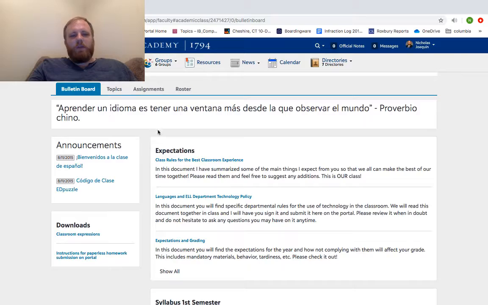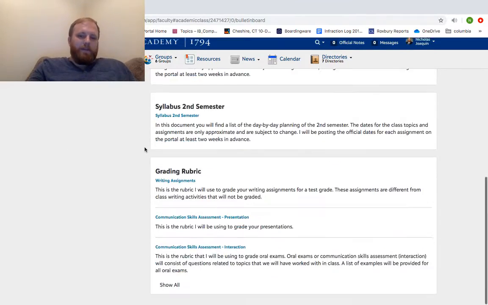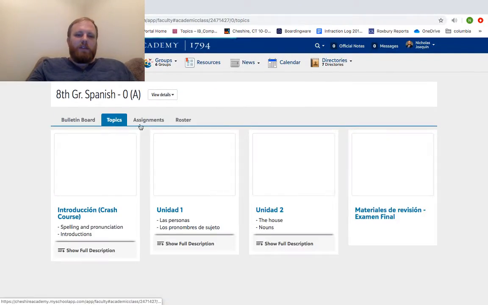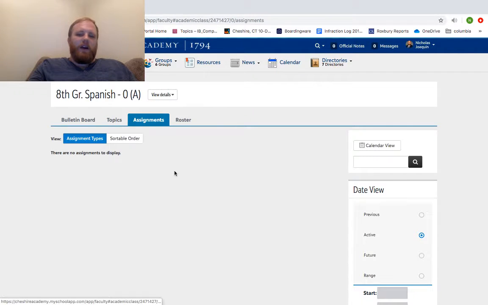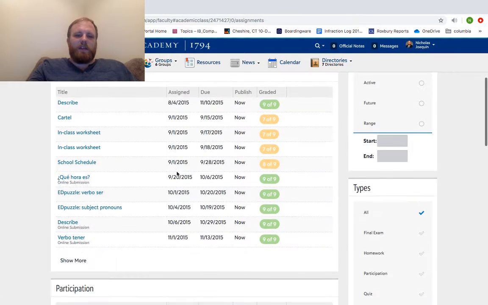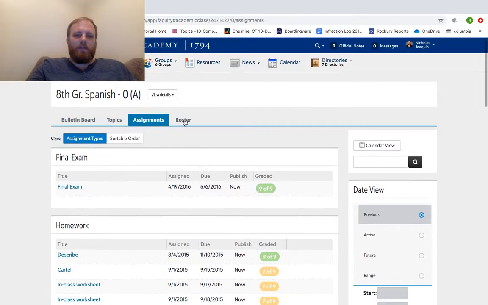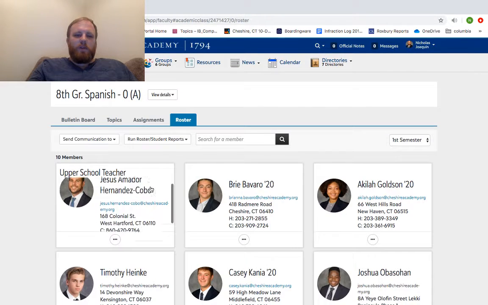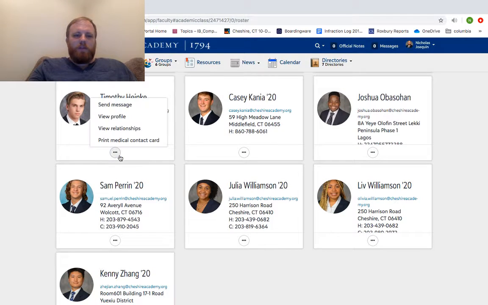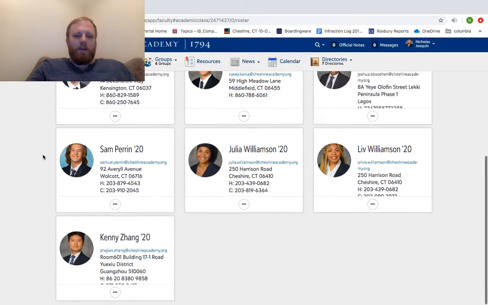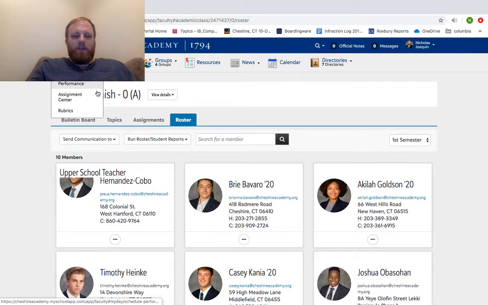So you can see the bulletin board. It looks like a bulletin board, right? So playing through all this, you can see topics pages are all populated, right? You can add in pictures, assignments, all the previous assignments are available. Roster of the course would all be populated. And again, you can communicate with people directly through here as well. So if I click those and say, okay, yeah, I want to send a message, I want to view their contact card or their medical card, everything is available through there for your roster, for your students.